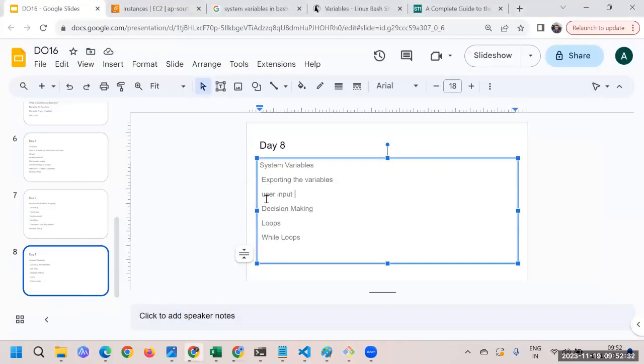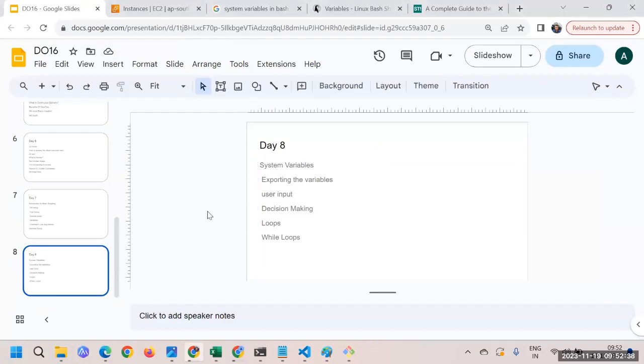It's going to be the user input. So the user input is something you can just think about. We are interested in taking the input from the user while running the script. What I'm saying here is that we are interested in taking the user input while running the script.